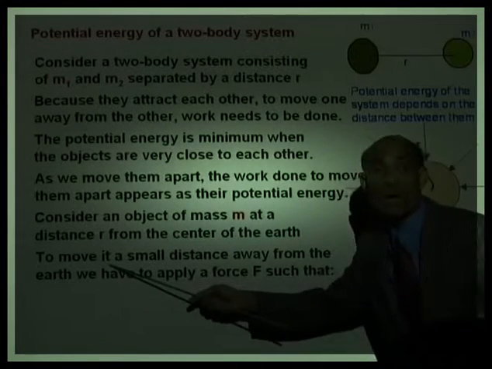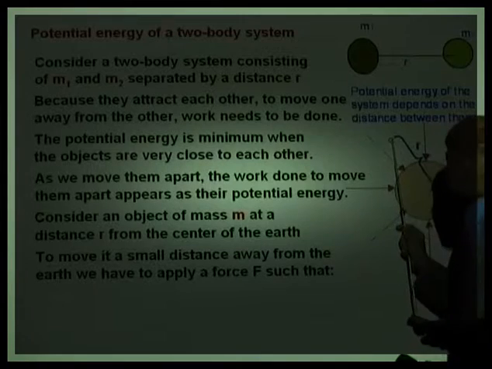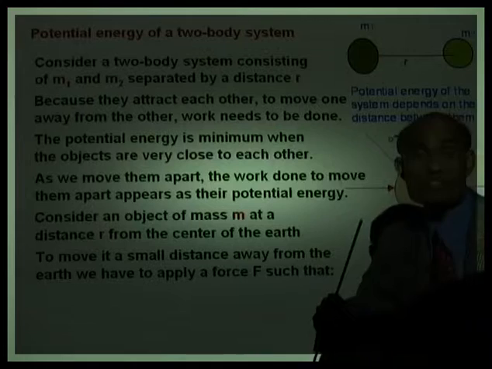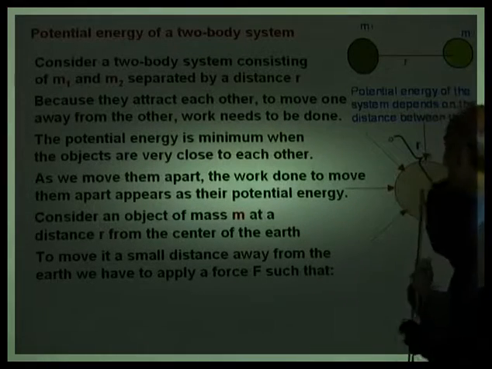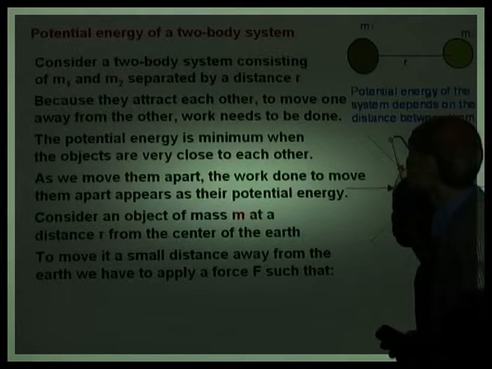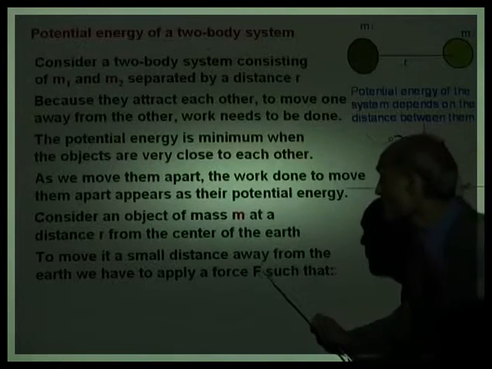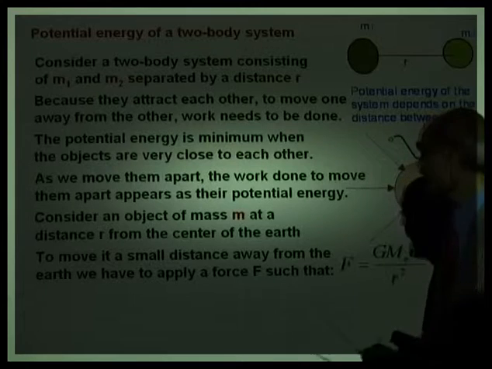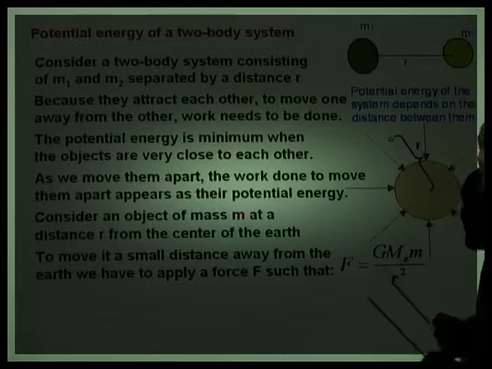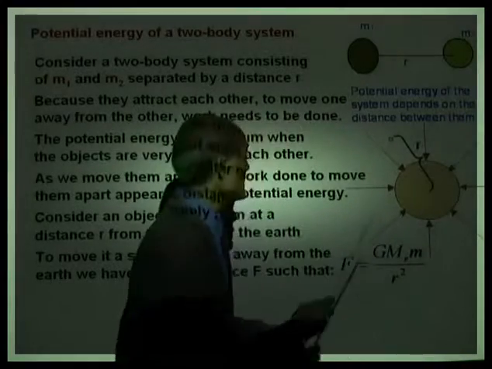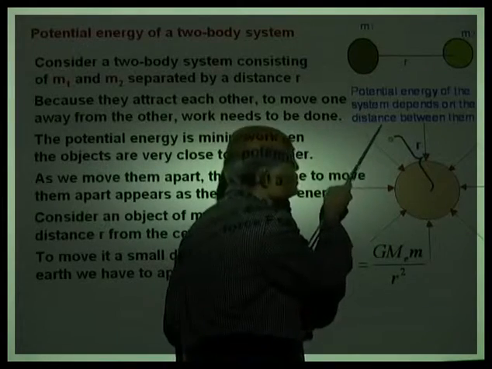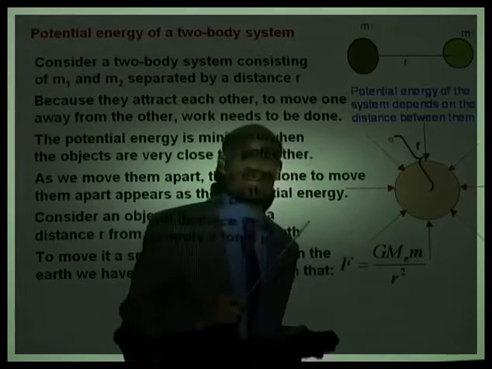To move this object, now remember, there is a force on this. What is the amount of force? The amount of force is uppercase G times M_E m over (R_E plus h) all squared. That means if I want to move this object, I need to apply a force F on it, such that F equals G M_E m over r squared. Well, what does that mean? It means that force depends on this distance r. As the distance changes, the force will also change.